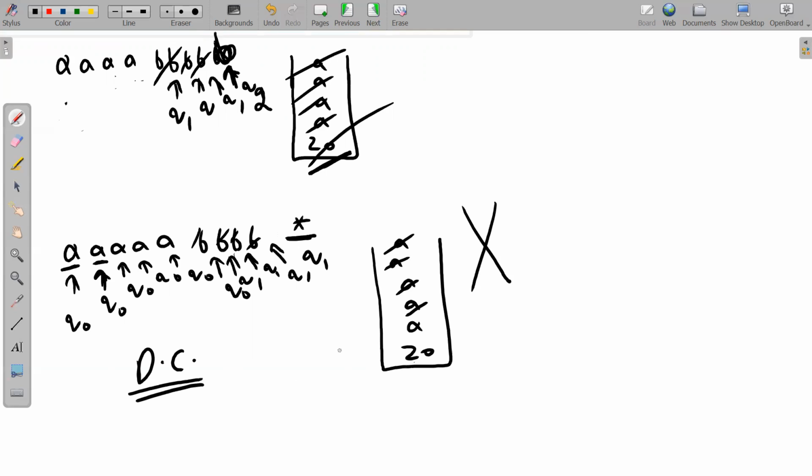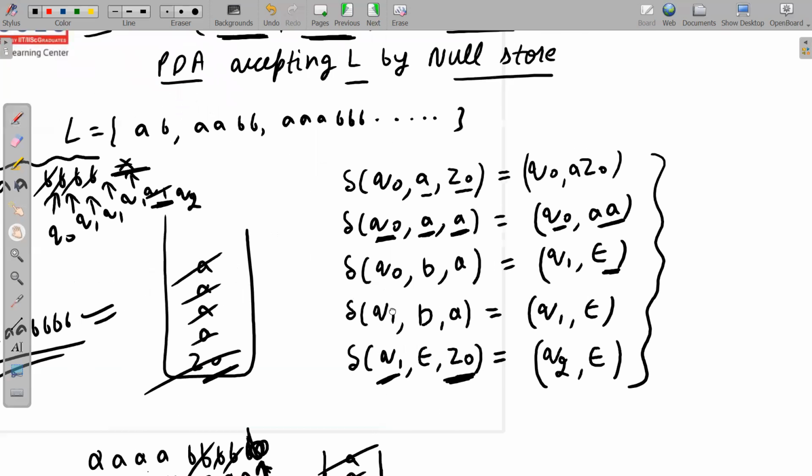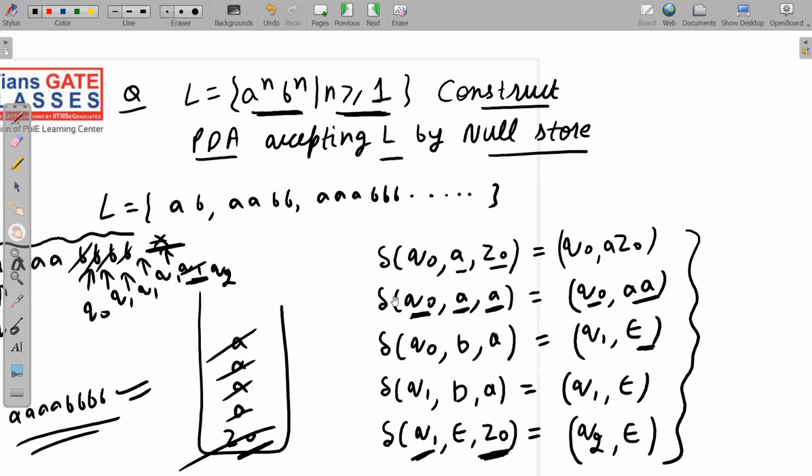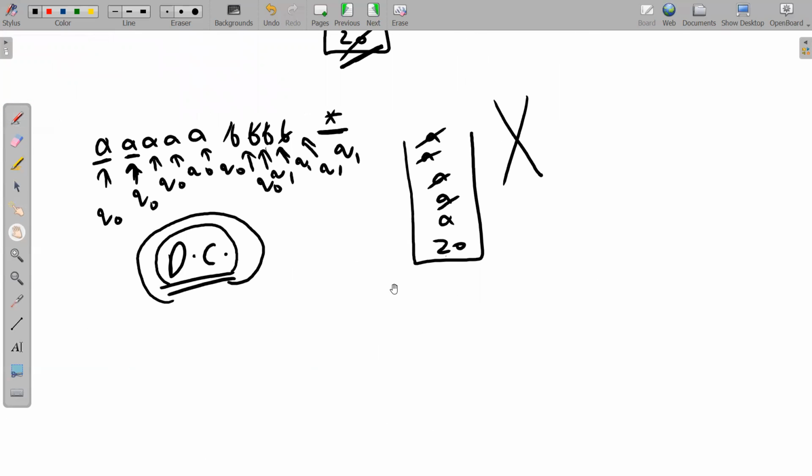DC means dead configuration. So the DPDA, or you can say PDA, will halt in dead configuration. There is no concept of final state in acceptance by null store. Please note it down carefully. Or directly you can say like this also: we have read the entire string and the stack is not empty. That's why the string will be rejected.